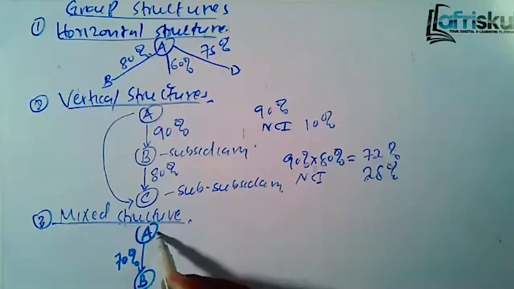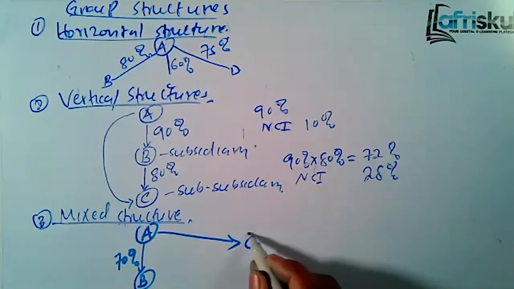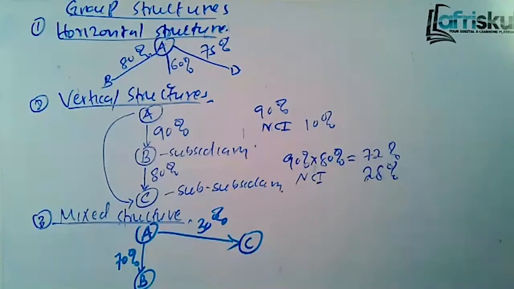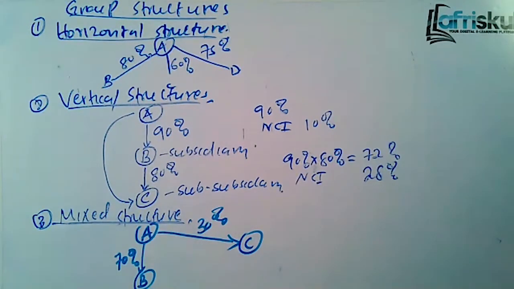Then company A decides to acquire another company, let's call it company C, like 30%. Then this subsidiary decides to buy shares in this associate, and let's assume it acquires 35%.